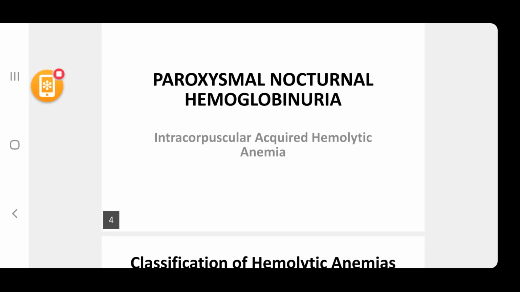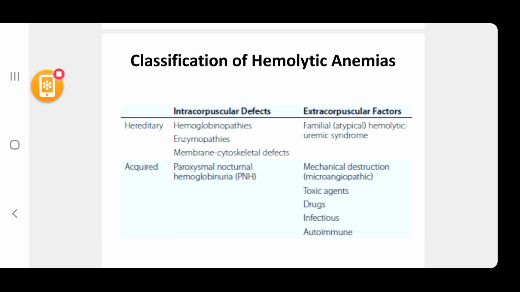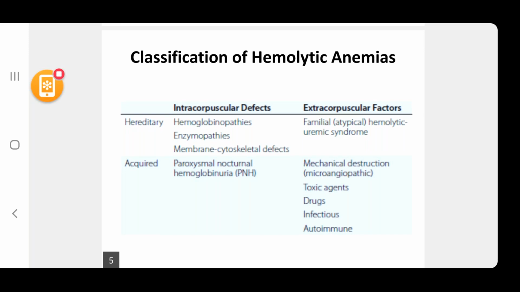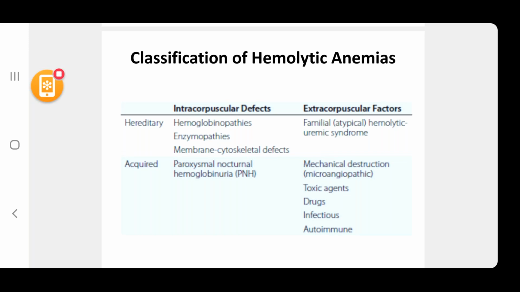This is the classification of hemolytic anemias which we discussed in the first few classes of hemolytic anemia. There are intracorpuscular defects and extracorpuscular factors. Intracorpuscular can be hereditary or acquired. We studied about hemoglobinopathies, enzymopathies, and membranoskeletal defects.